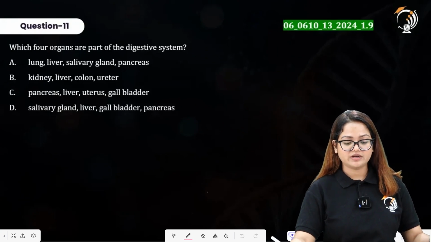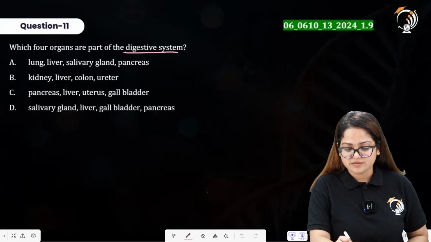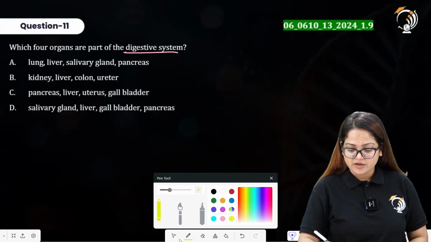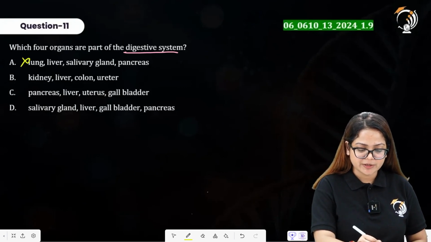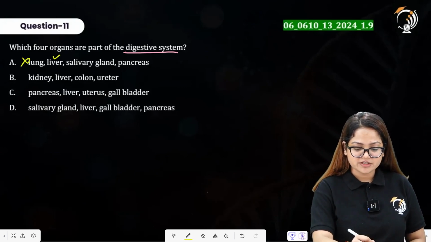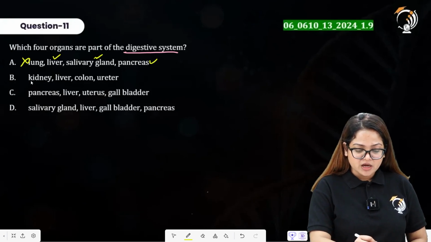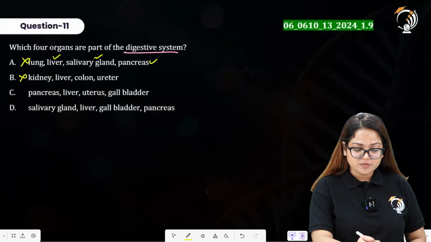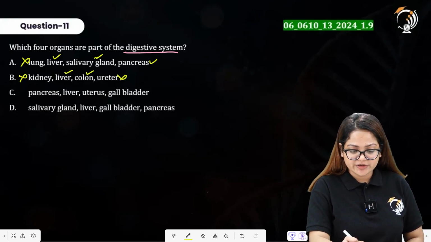Then we have question number 11 that says which 4 organs are part of digestive system? Let us go through the statements. Option A here has lung, so it is not included in digestive system. Liver is true, salivary gland is true, pancreas is true. Option B has kidney as an option. This will be incorrect. Liver is correct. Colon is correct. Ureter is incorrect.